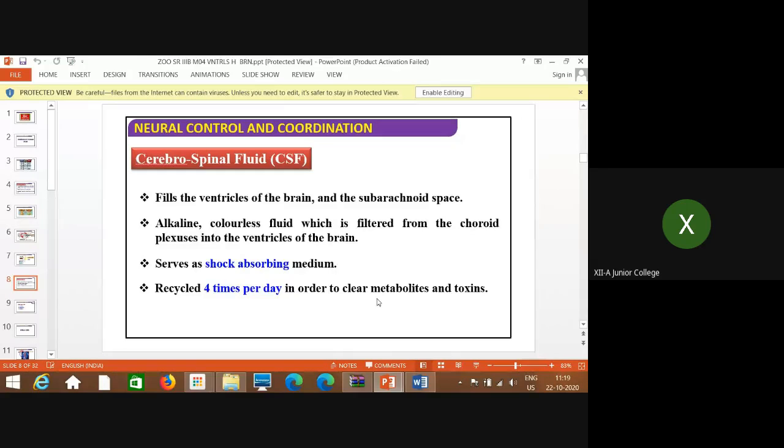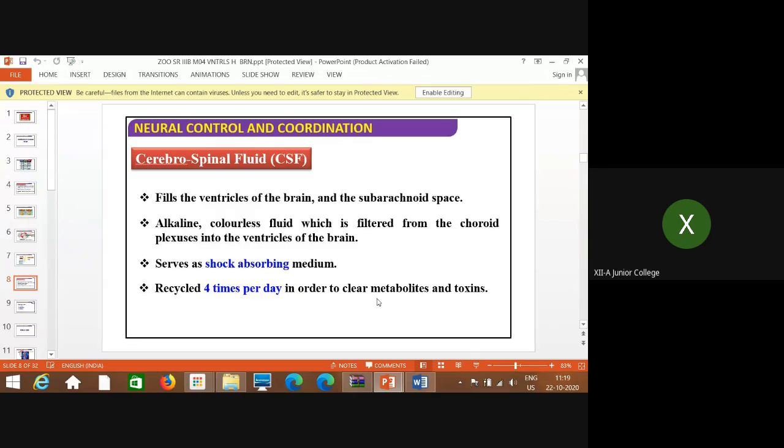Yesterday I explained what that means, the choroid plexuses. What are choroid plexuses? Yesterday I told you. If anybody remembers, you can unmute yourself and tell me what the choroid plexus is. Okay, I will tell you.